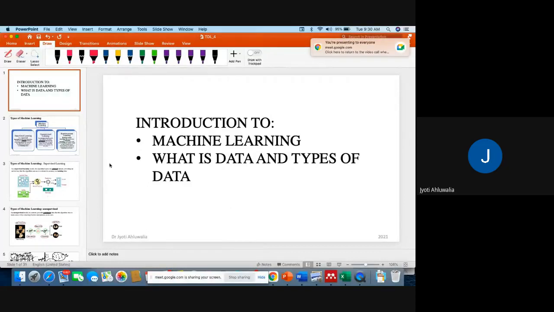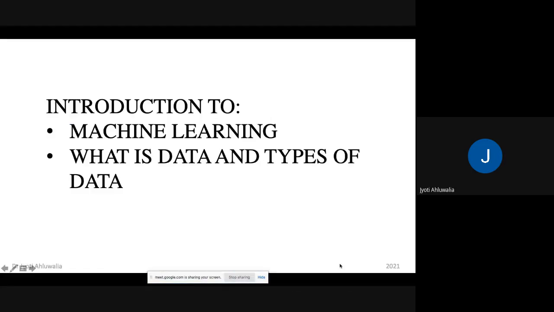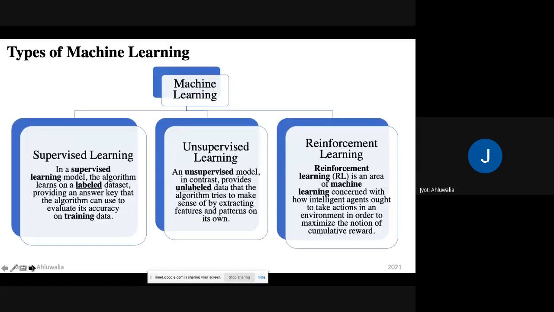And today in our session, we're going to talk about machine learning and data. So we're going to talk about what is data and types of data. So let's begin. We have already understood what is machine learning, supervised learning, unsupervised learning, and reinforcement learning. Let's just take a revision of it again.